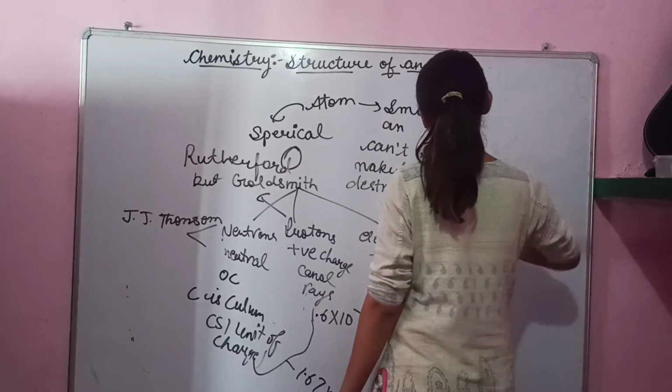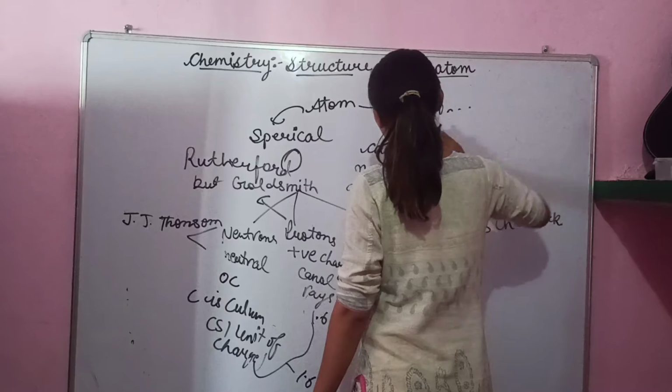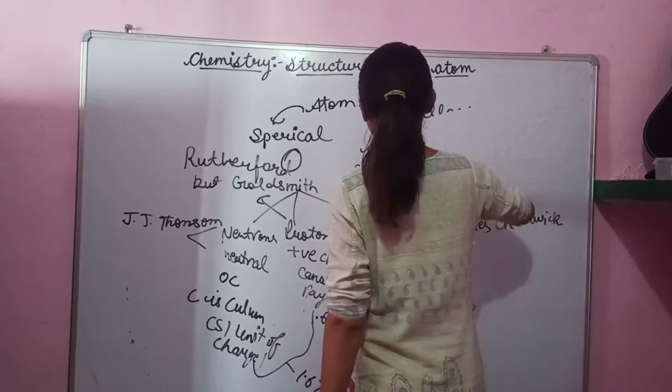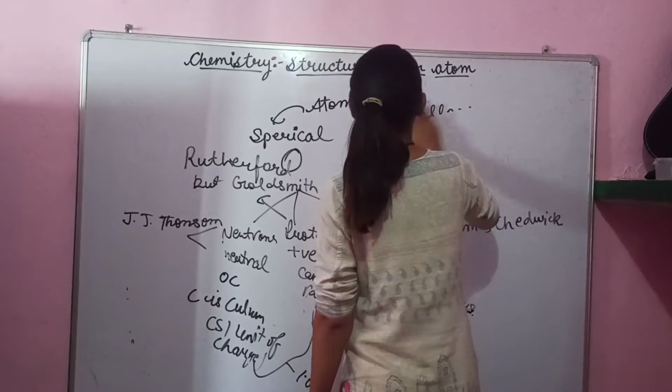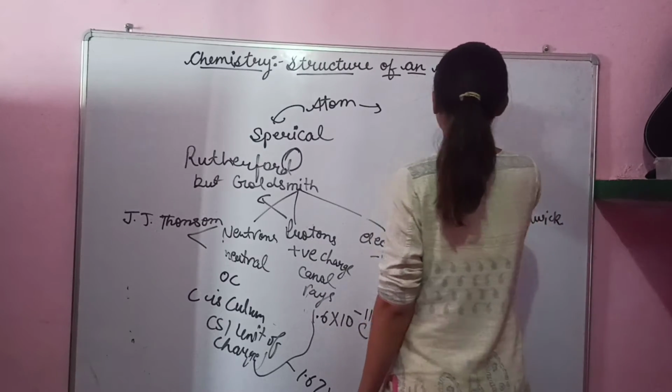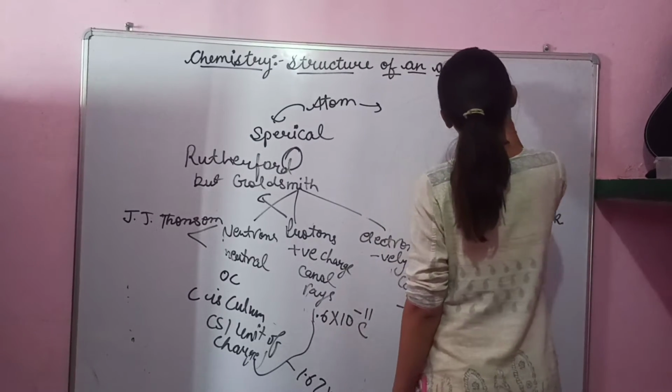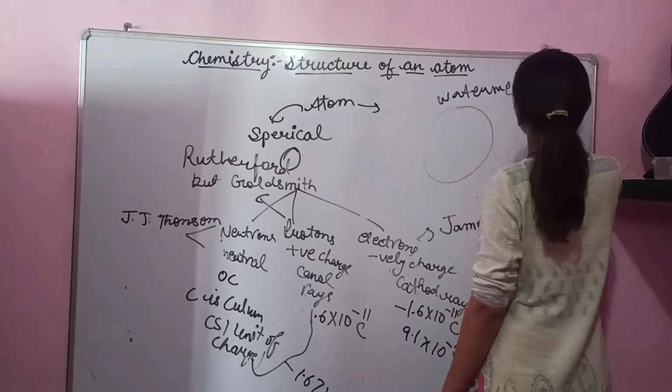J.J. Thomson made a model of the atom. He compared his model to a watermelon.